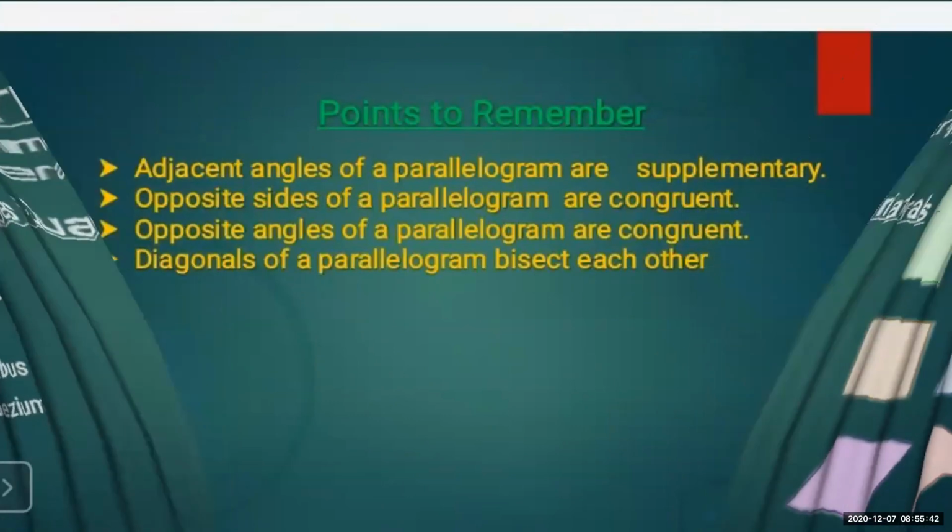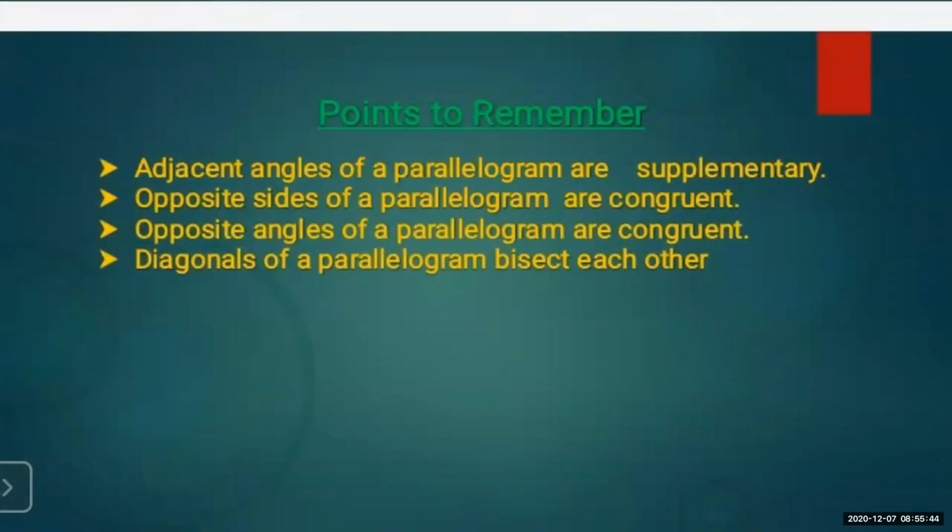Now the first major topic of this chapter is the parallelogram. In that we have studied the properties of the parallelogram. As you know, a parallelogram is also a four-sided closed geometrical figure in which opposite sides are parallel.